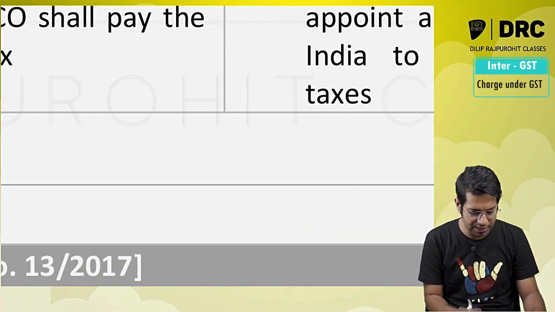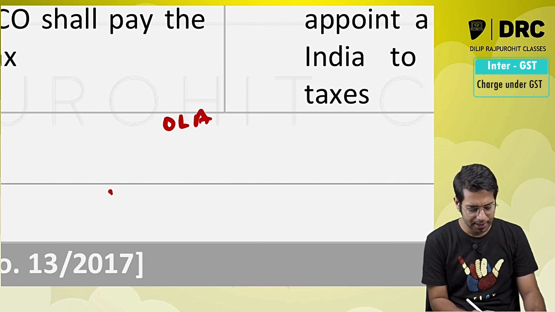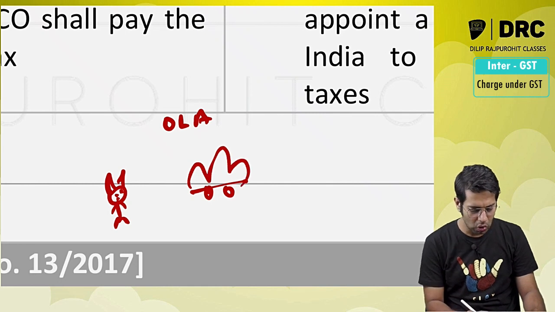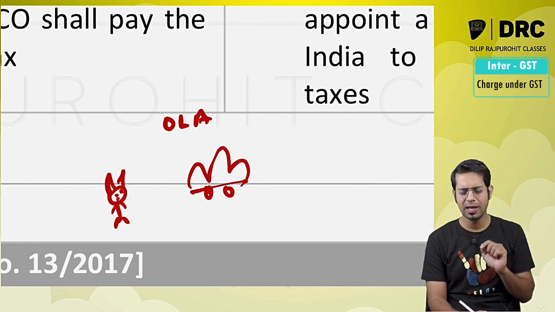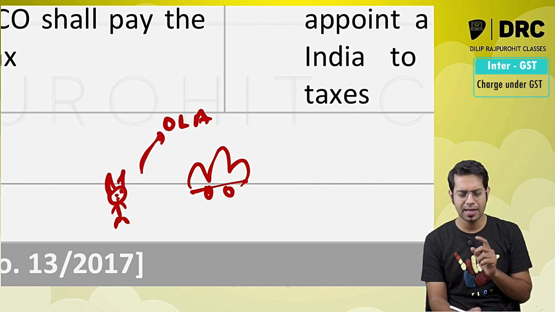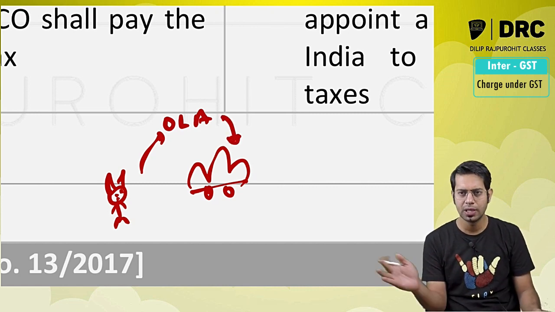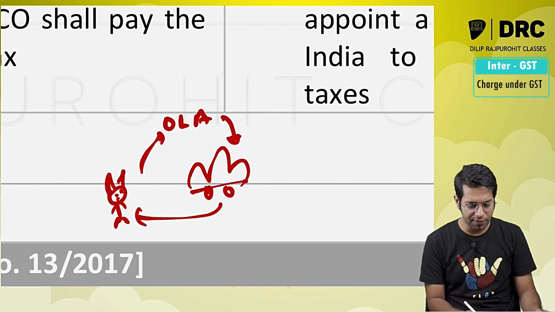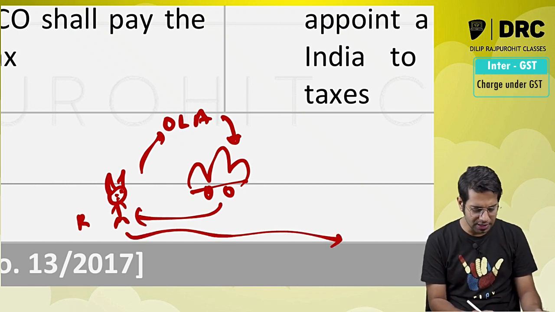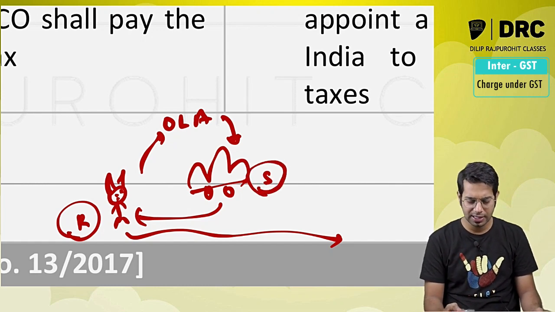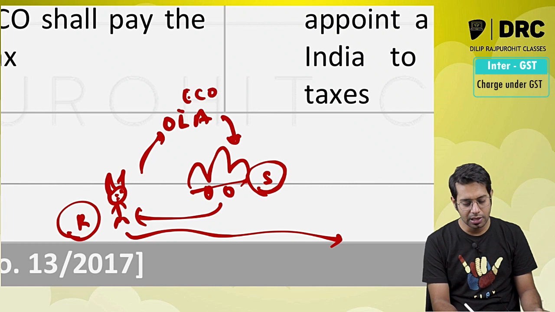See, normally what happens in this case, say there is Ola, there is Mr. Dilip, and there is a cab driver. So I take out my mobile phone, I click at my current location and I enter my drop location. The message will go to Ola. Ola will send the message to the nearby cab drivers, and the cab driver is going to come to me and then he is going to drop me. In the present case, I am the service recipient and the cab driver is the service provider, correct? He is the supplier of services. Ola is the e-commerce operator.